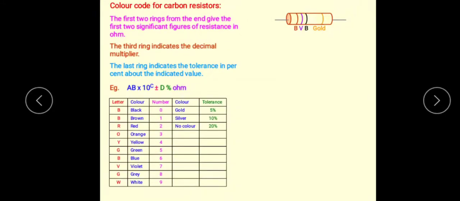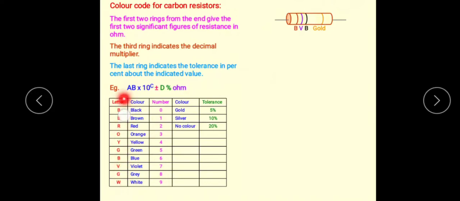See, there is a table given here. You need to keep it in mind. According to this table, you need to find the value of the resistance according to the color code. There are letters given here: BB ROY GB VGW.